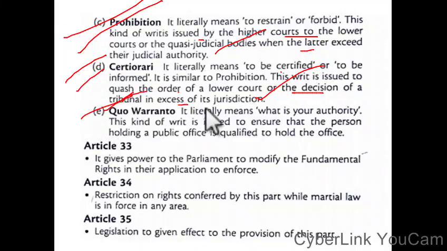Quo warranto literally means what is your authority. This kind of writ is issued to ensure that the person holding a public office is qualified to hold the office.